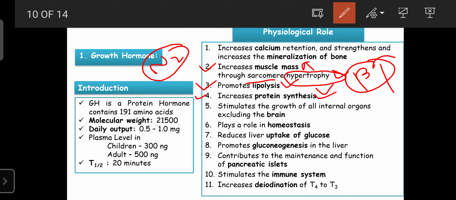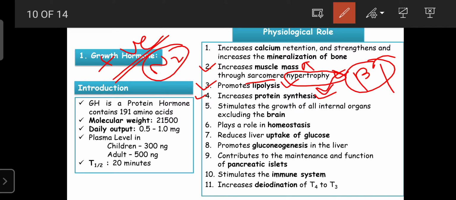It plays an important role in the synthesis of amino acids and also of protein. That nitrogen is helpful to form the peptide bonds. So nitrogen excretion decreases. It means the growth hormone can cause a positive nitrogen balance in our body. So due to positive nitrogen balance, protein synthesis increases.